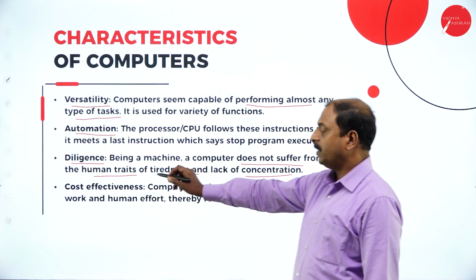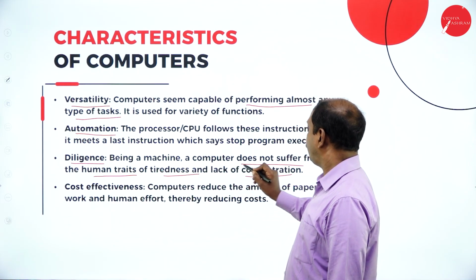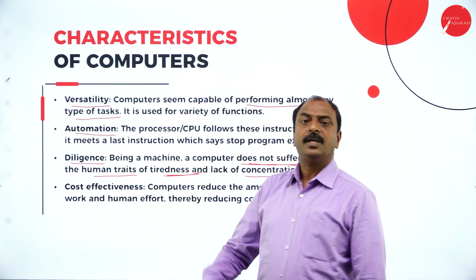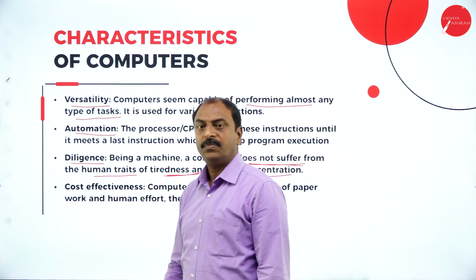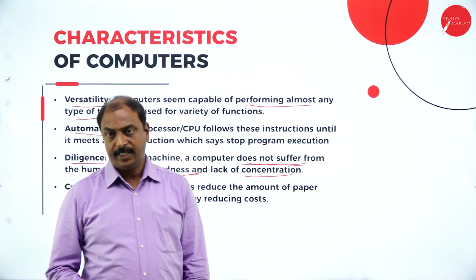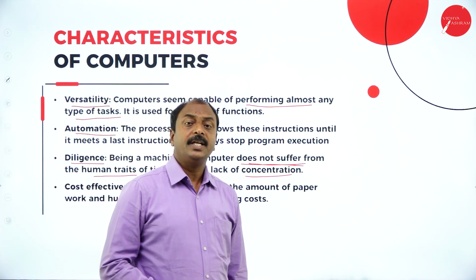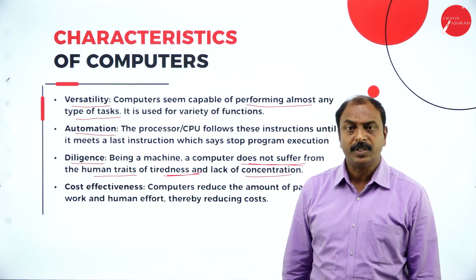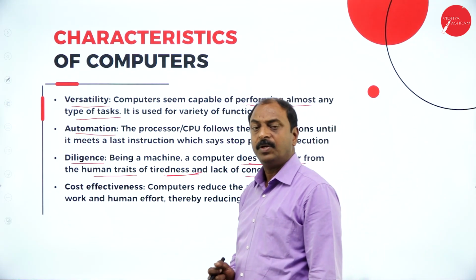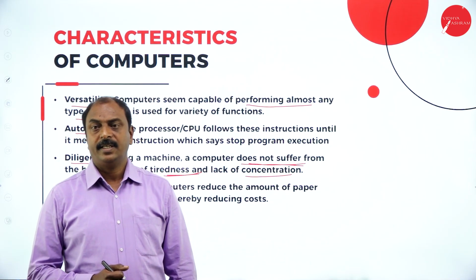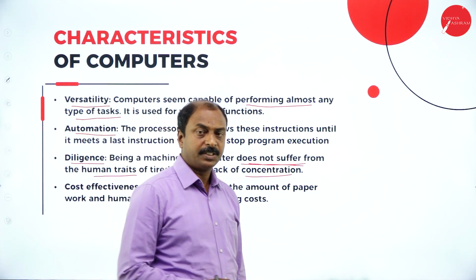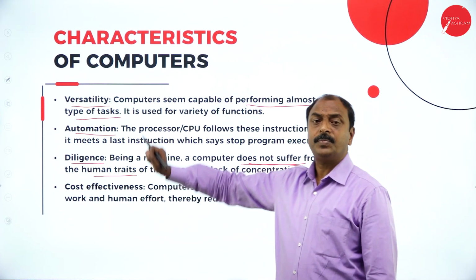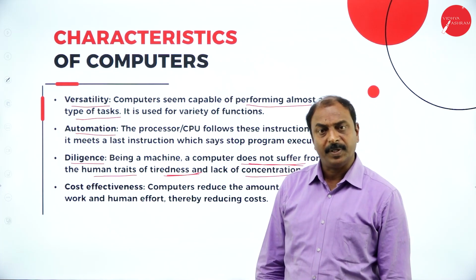So at any point of time, it is free from human tiredness. Now we can compare with human beings. We cannot do any work for a long time. Suppose we do a similar type of work continuously for a long time, we feel tiredness and there are chances of losing concentration, and those things are missing in a computer because it is an electronic machine.